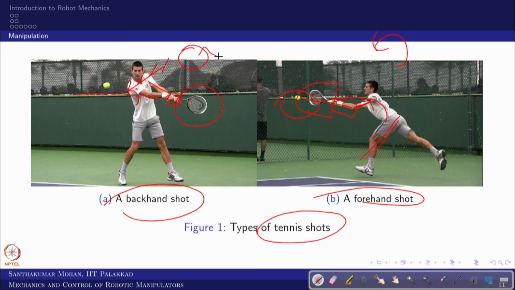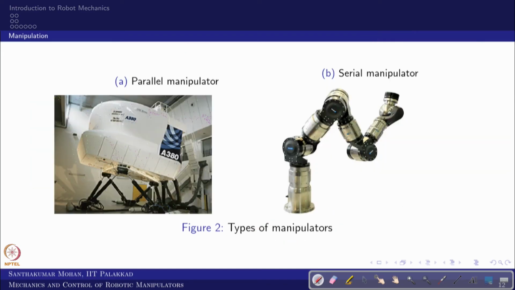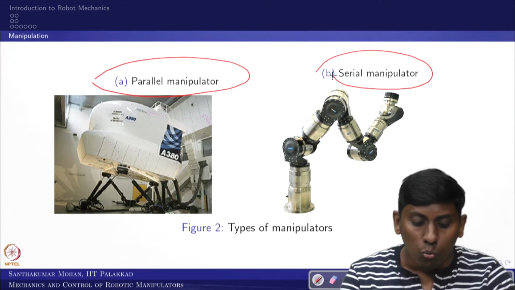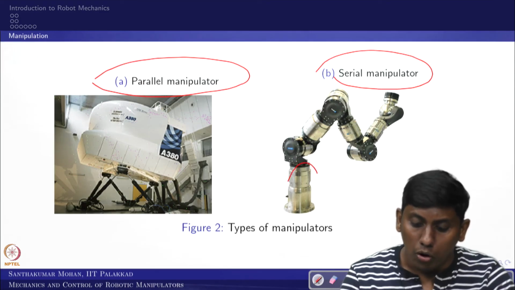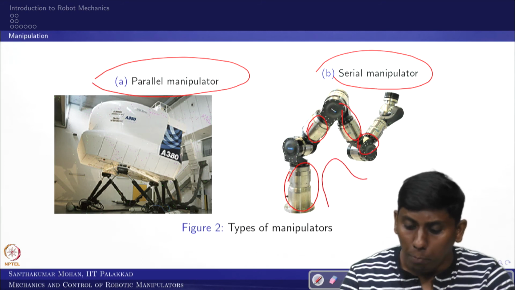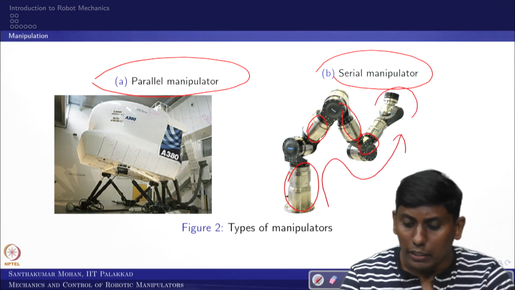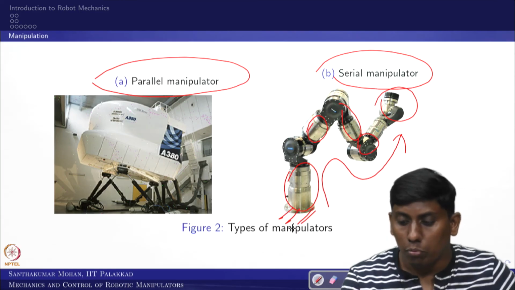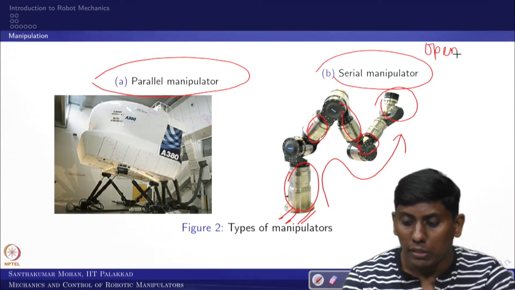Now, based on that background, one additional aspect will bring two such cases: one is the serial manipulator, the other one is the parallel manipulator. What is a serial manipulator? The bodies are arranged in series, and it makes an open chain, where from the end effector to the base is an open chain. So that is what we call an open chain manipulator.